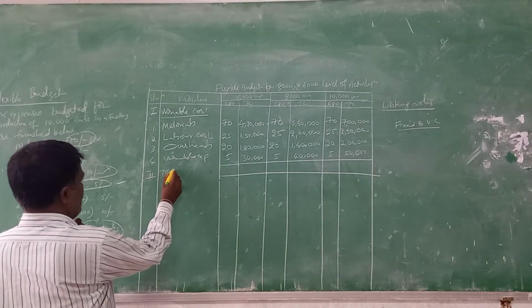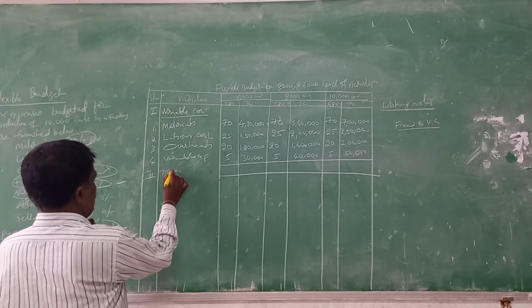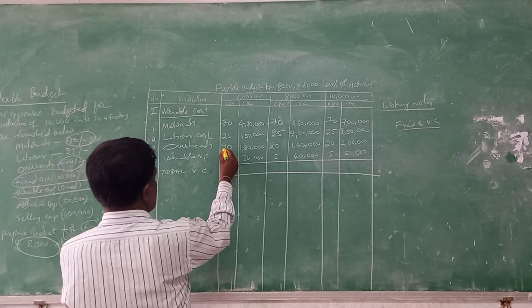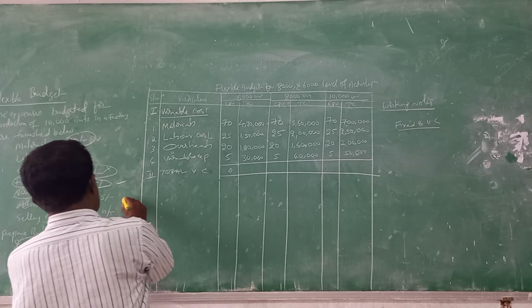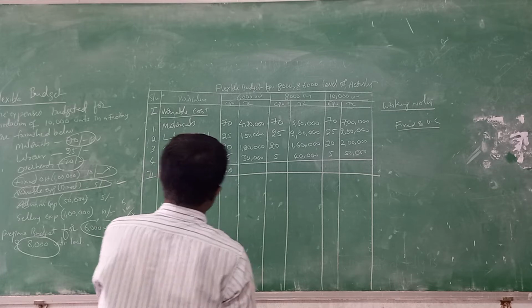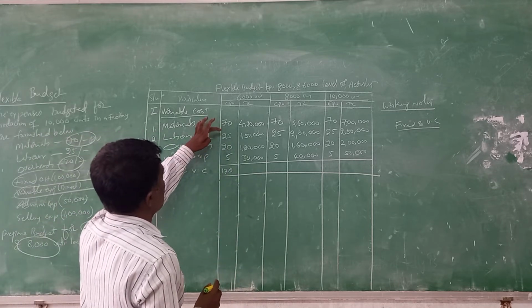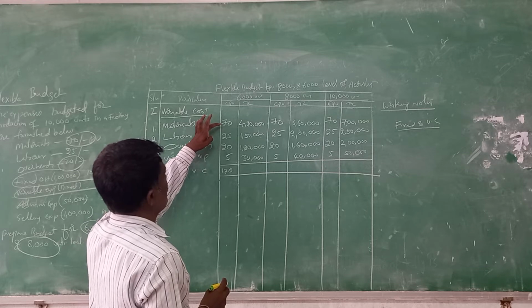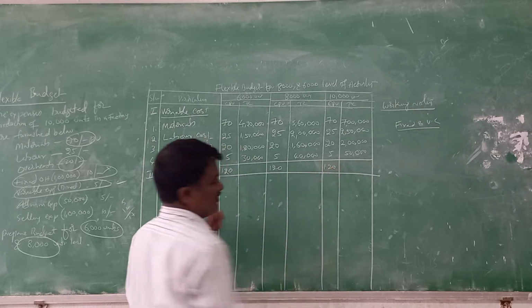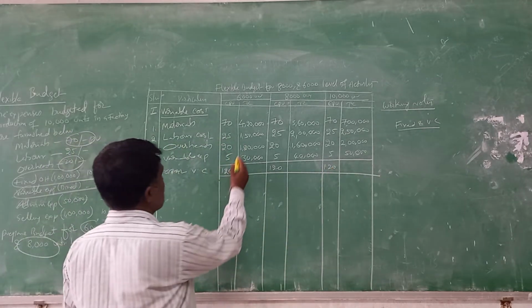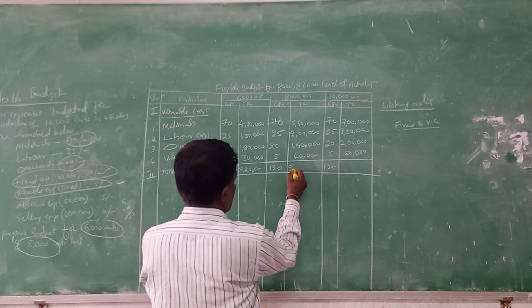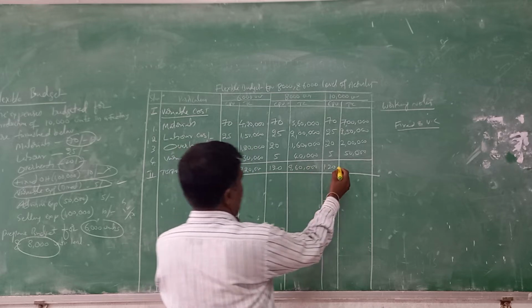Total variable cost here is 120, again 120, again 120. You can calculate the total cost: 7,20,000, 9,60,000 and 12 lakhs.